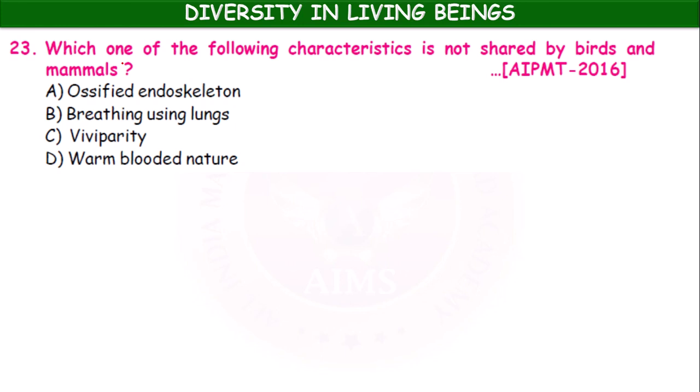Which one of the following characteristics is not shared by birds and mammals? Ossified endoskeleton, breathing using lungs, viviparity, warm-blooded nature. Viviparity. Okay, birds are oviparous, but mammals are viviparous. Okay, children.